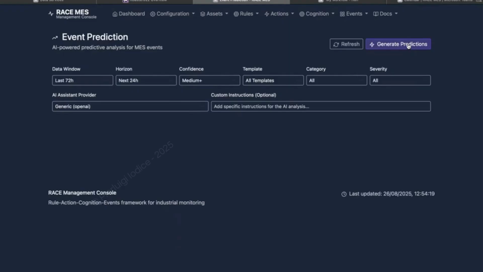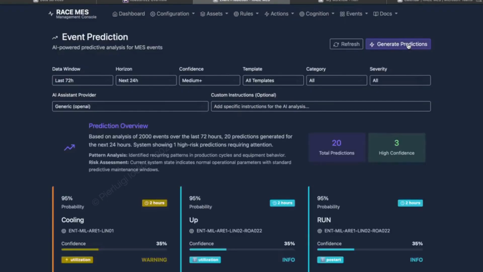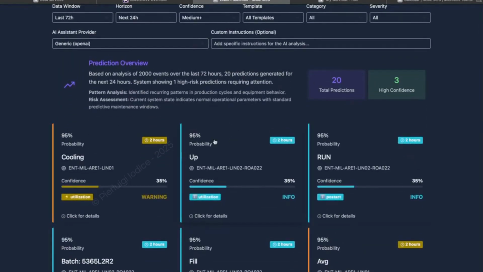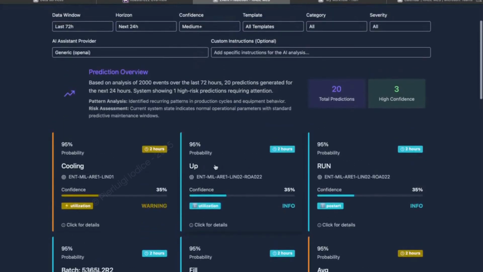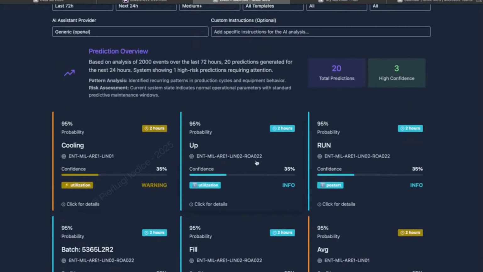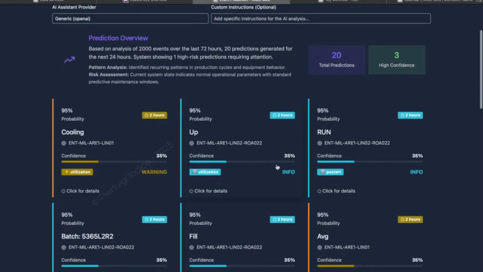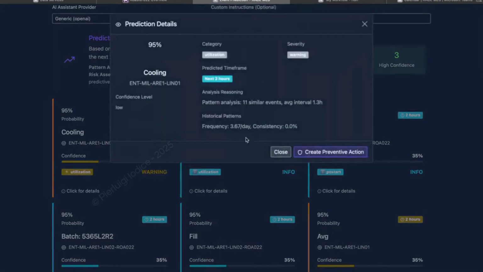The model learns recurring patterns across millions of signals and events, then outputs a ranked list of expected events, each with confidence, time to hit, and leading indicators. You can run it on demand or on schedule, and every prediction carries traceability: what data it used, why it believes a spike is coming, and which assets are implicated.